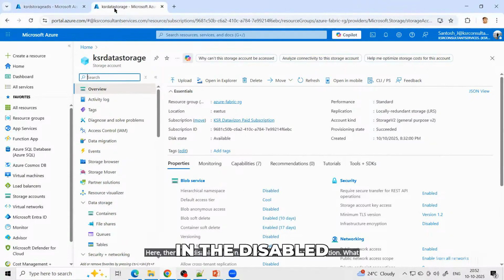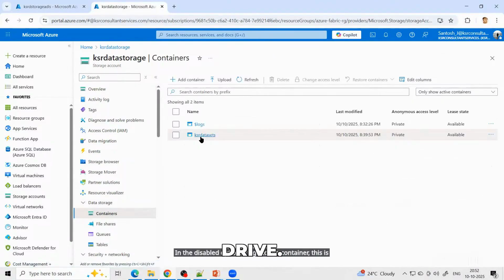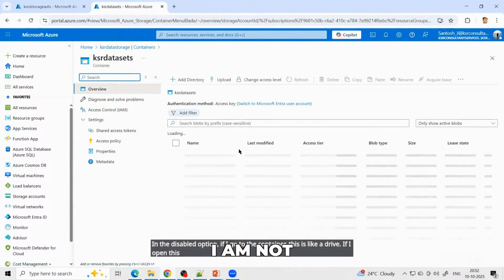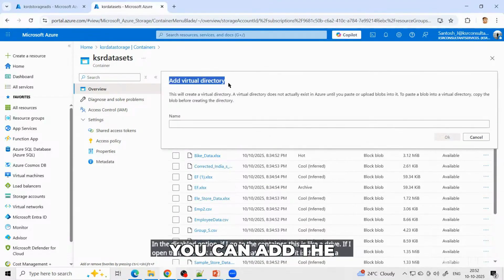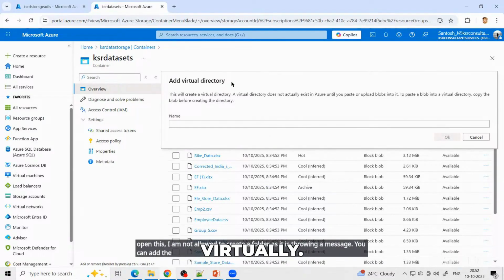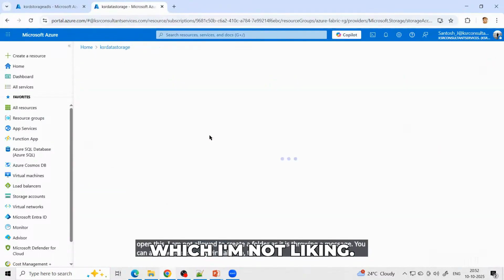What is the difference? In the disabled option, if I go to the container, this is like a drive. If I open this, I am not allowed to create folders. It is throwing a message. You can add the folders only virtually. So this is something which I'm not liking.